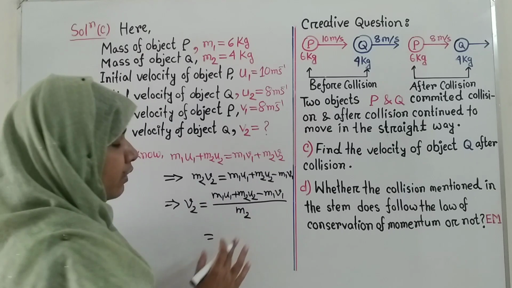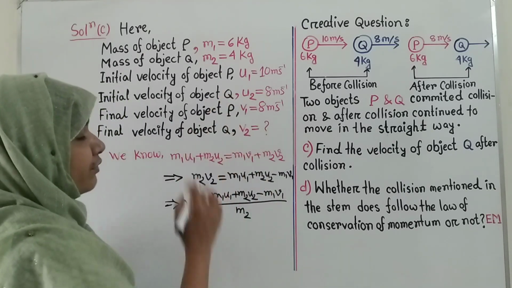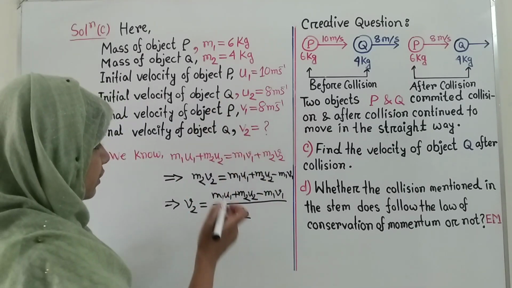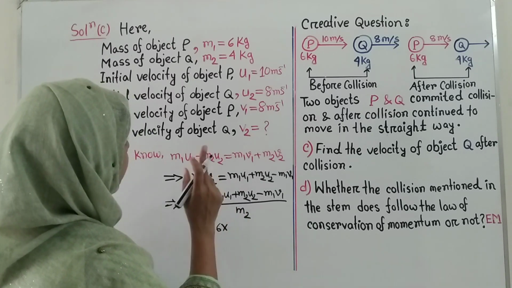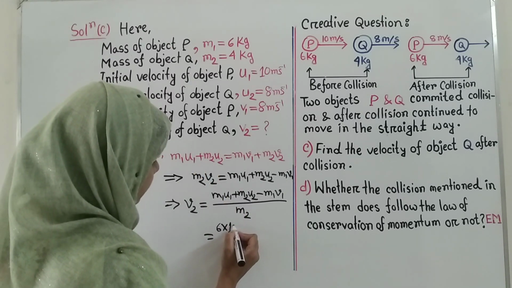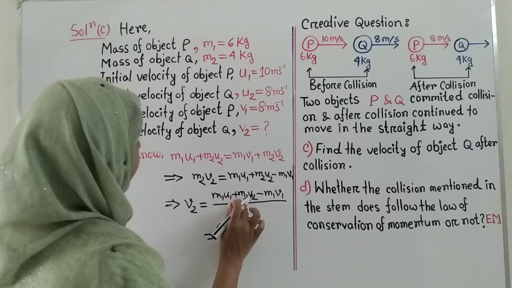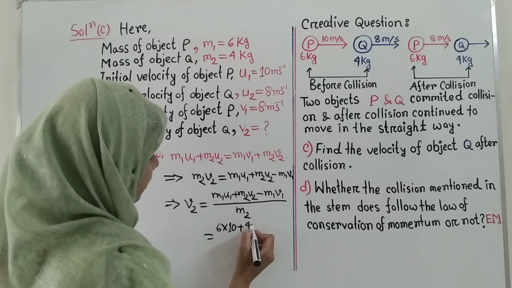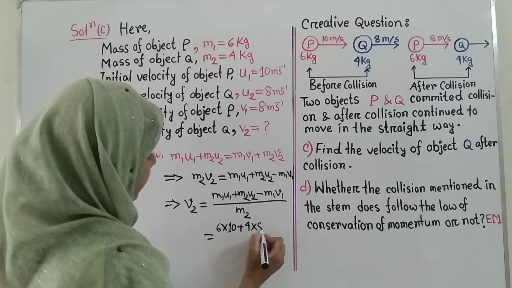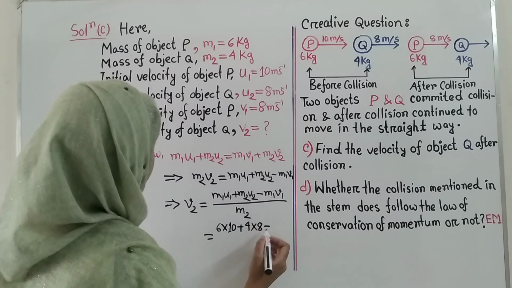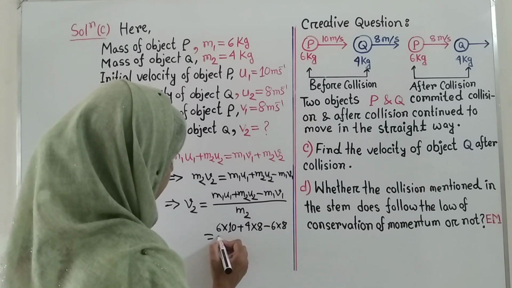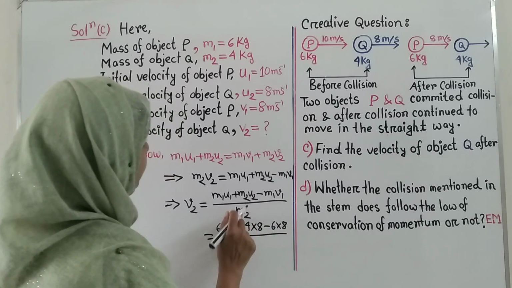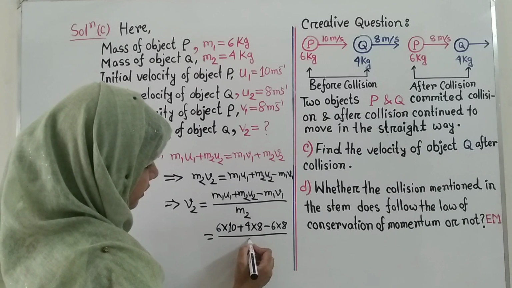Now put all the information which we already know. So the value of m1 is 6 into the value of u1 is 10, plus the value of m2 is 4, u2 is 8, minus m1 is 6 and v1 is 8, and the value of m2 is 4 kg.